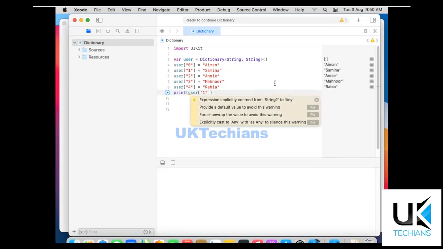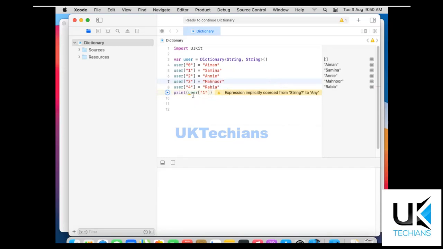What it says is, if the user dictionary has a key that has no value, what will it return? So we have to pass here a default value. So how to pass a default value? Double question mark and just type the value, like I am using m.